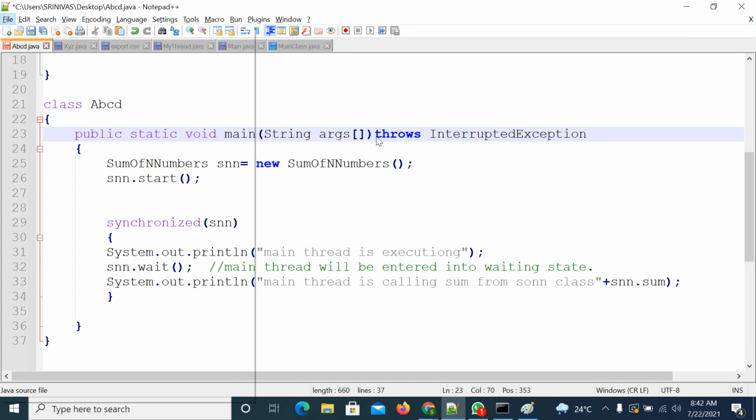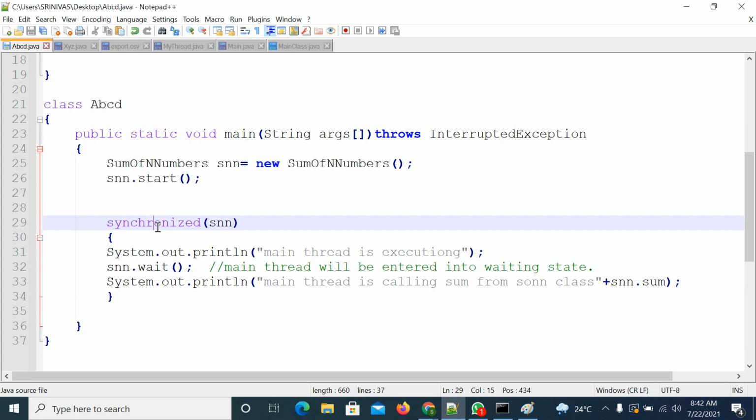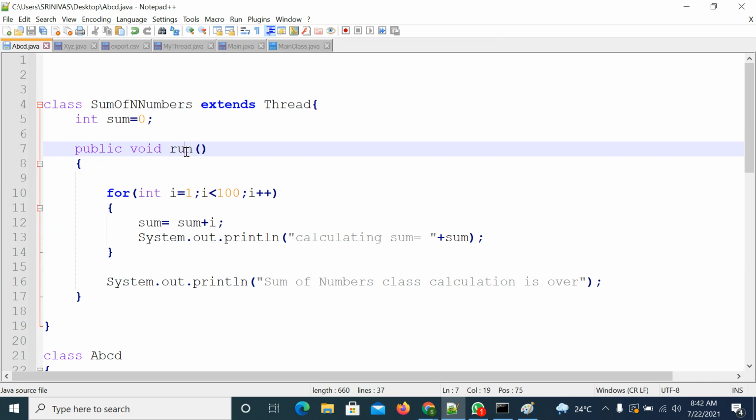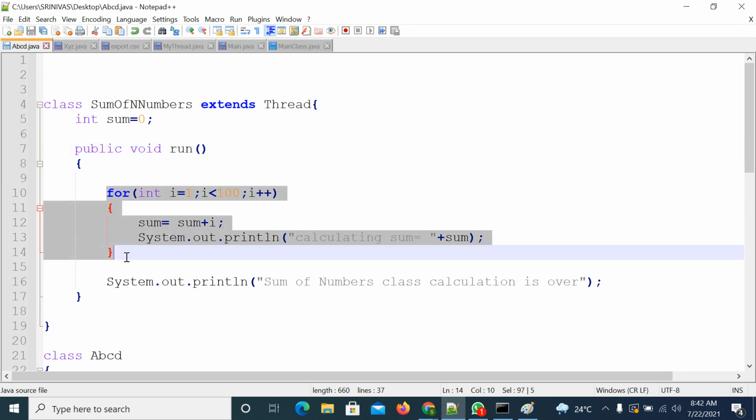Save the file. Now you called wait, you released the lock, and you entered into waiting state. So who has to get this lock now? Somebody has to notify you, and that person has to get the lock. Who is that somebody? This guy. That's why you must perform this logic from the synchronized block.